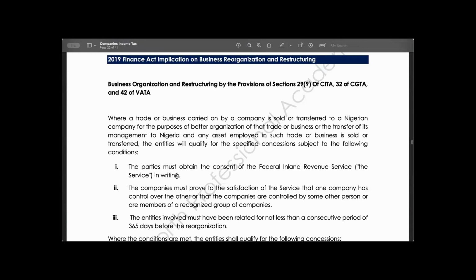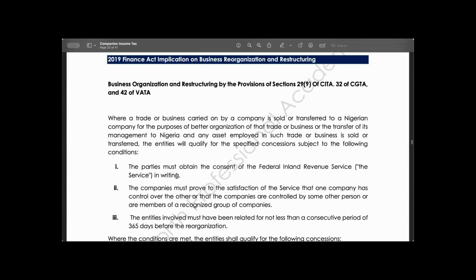So the examiner could say, what is the tax implication of business reorganization and restructuring? Now, when a company is restructured, that means the asset of the company has been sold to another company for a better reorganization, and the management is also transferred to another company.